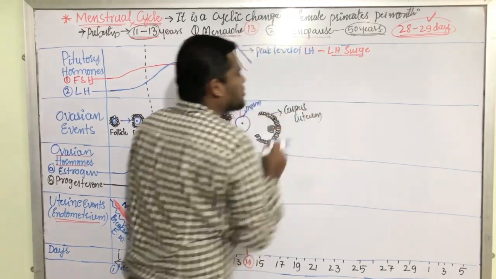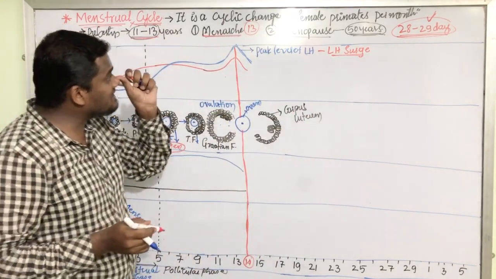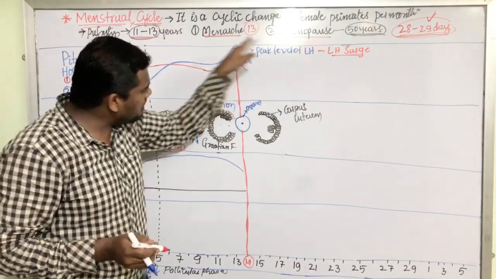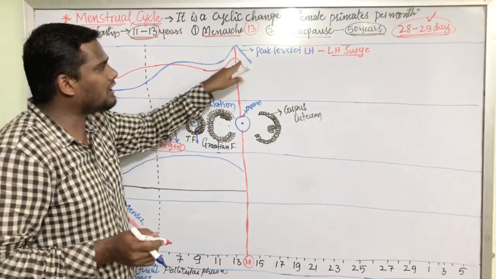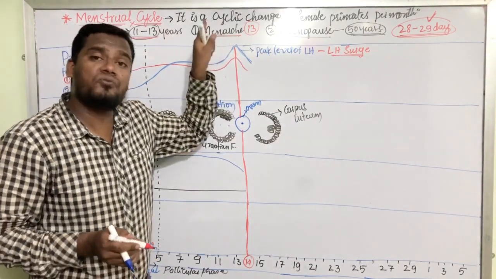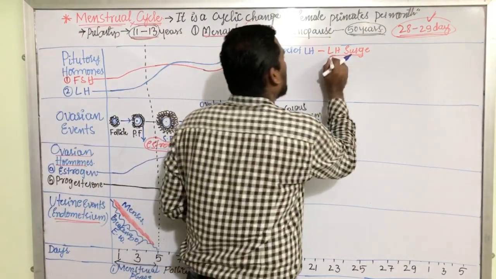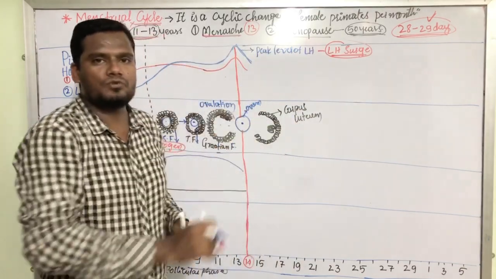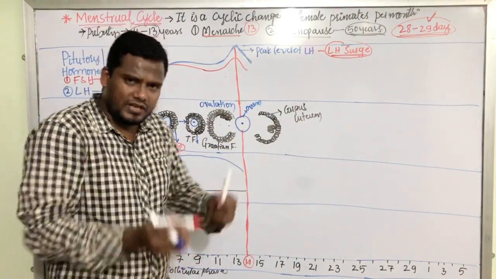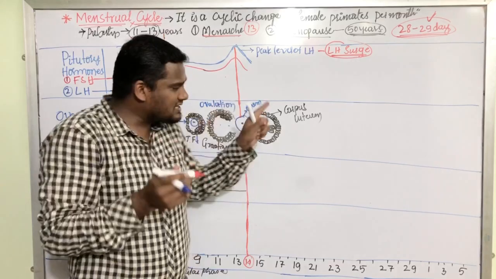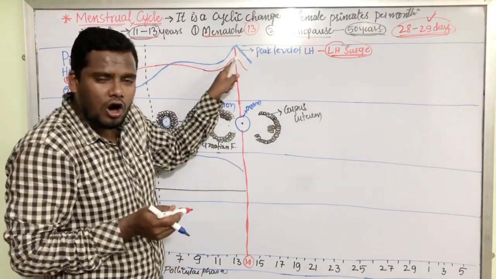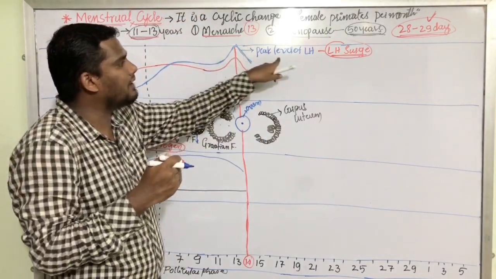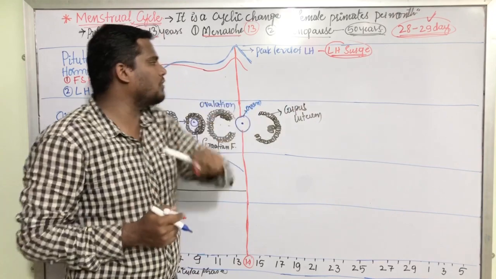LH surge: the maximum concentration of LH on the 14th day of the menstrual cycle, or the peak level of LH on the 14th day of the menstrual cycle, is called LH surge. Very important word for competitive exams. What is LH surge? As soon as the 14th day comes, the LH hormone goes to its highest level, and that highest level we call the LH surge.